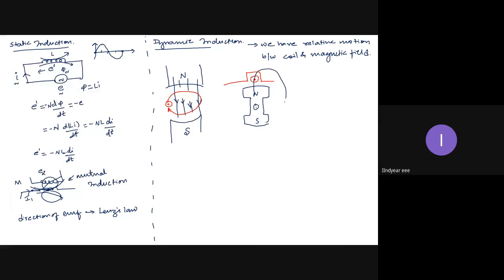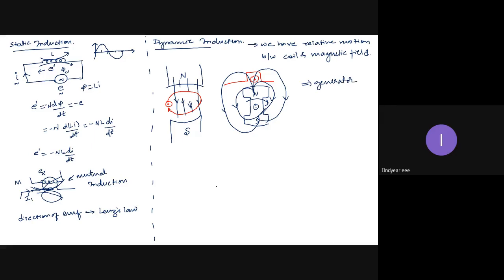So these are the magnetic lines of flux from north to south, and I give rotation to this. In both cases, EMF is induced in the conductor. This type of induction is known as dynamic induction, and we use this type of induction in generators.